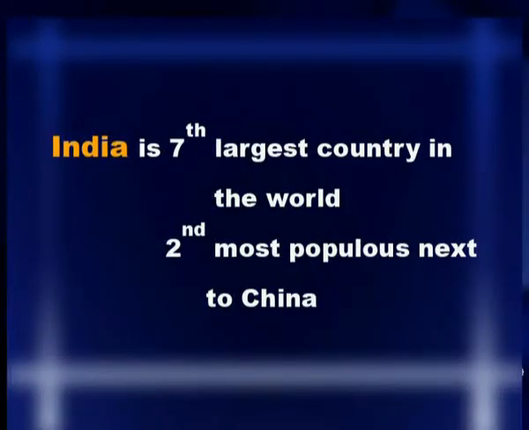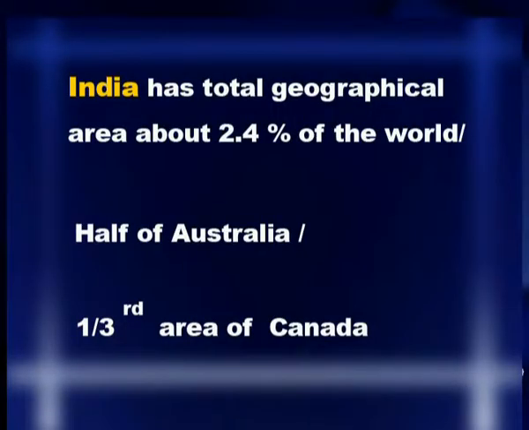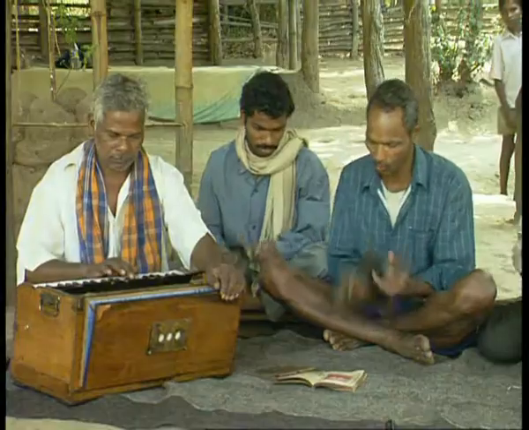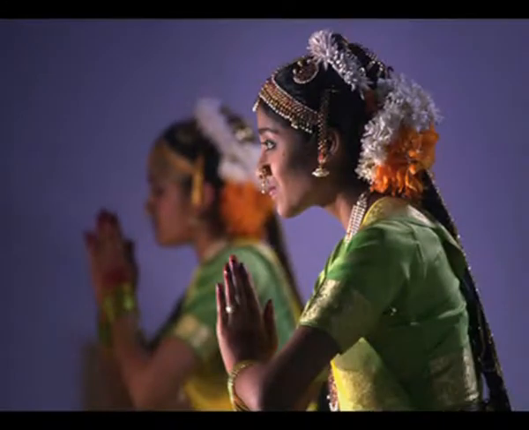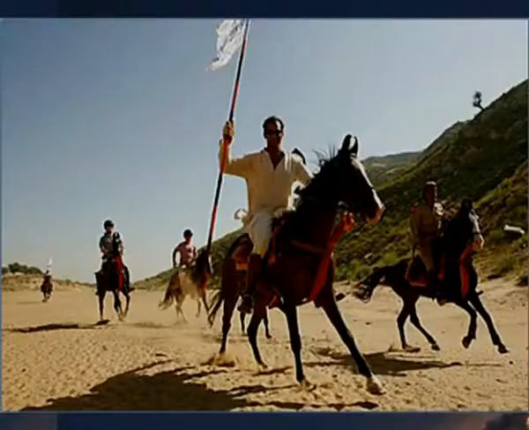India is the 7th largest country in the world and the second most populous country after China. It is composed of a vast area of diverse land masses. The total geographical area accounts for about 2.4% of the world, that is half of Australia or one-third of Canada. Hence, India is considered a subcontinent because it has all the characteristics of a subcontinent.